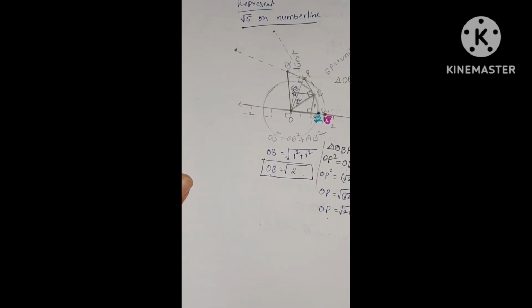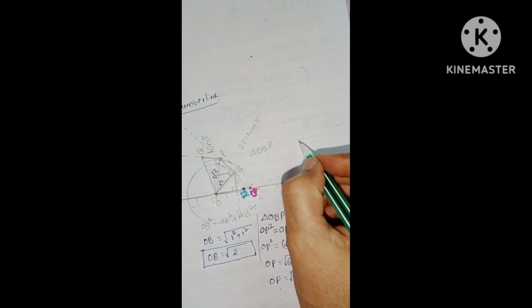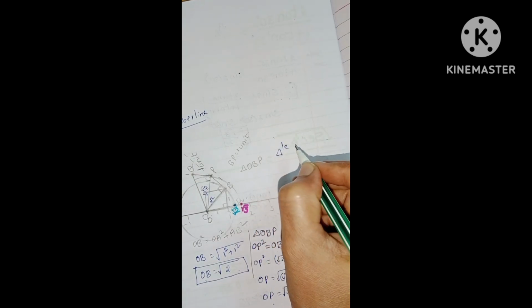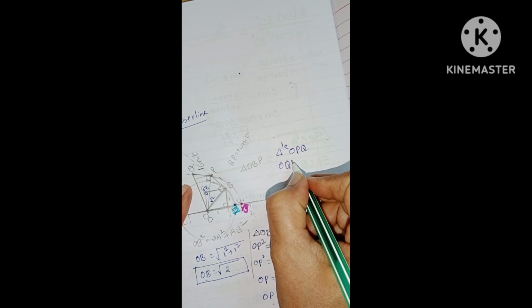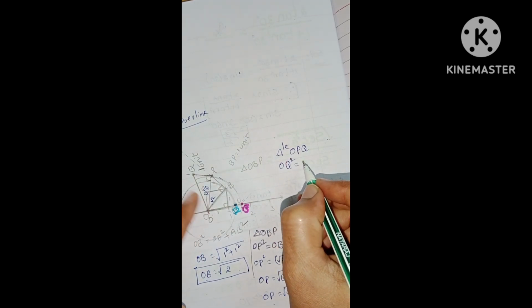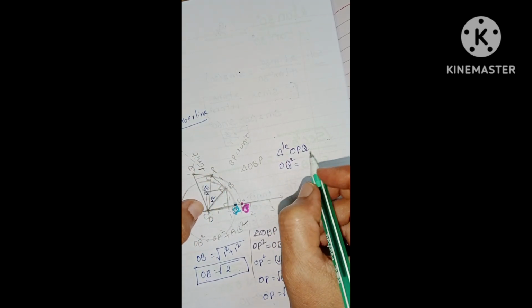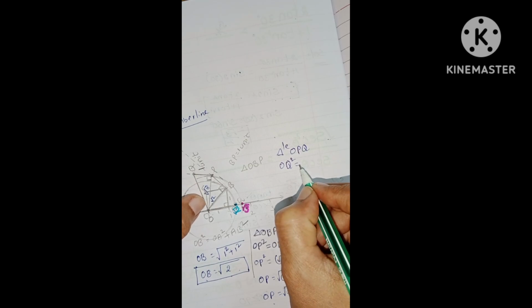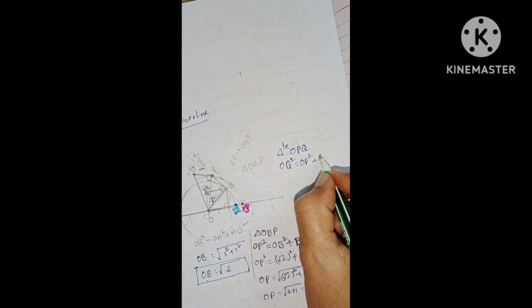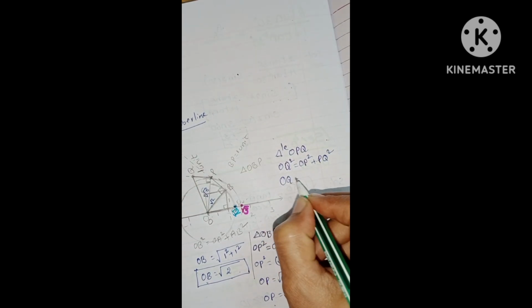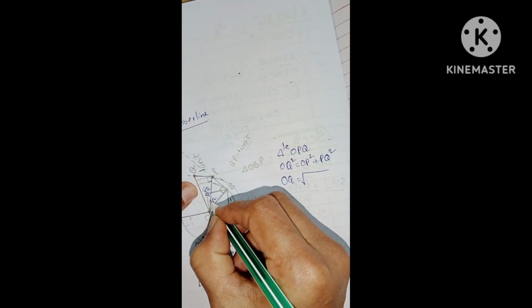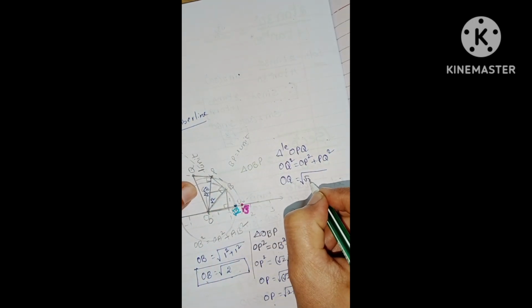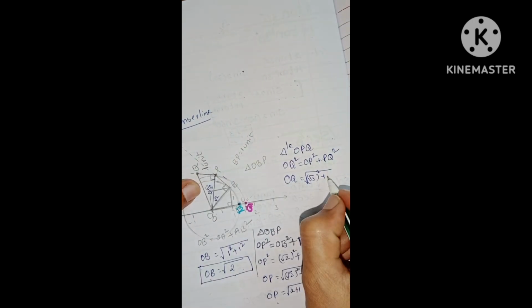Let's find the measure of OQ in triangle OPQ. By the Pythagoras property, the hypotenuse square equals side square plus side square. The perpendiculars are the sides, so OQ square equals OP square plus PQ square. Then OQ equals, transposing the square to the RHS, it becomes a square root. What is the measure of OP? It is root 3. Then root 3 whole square plus PQ is 1 unit, 1 square.